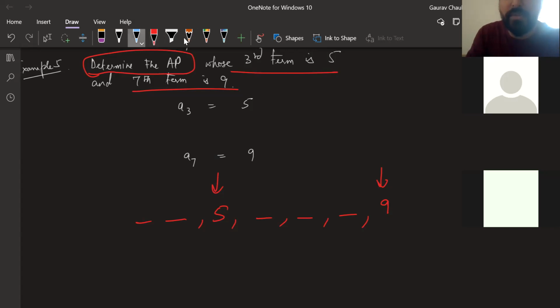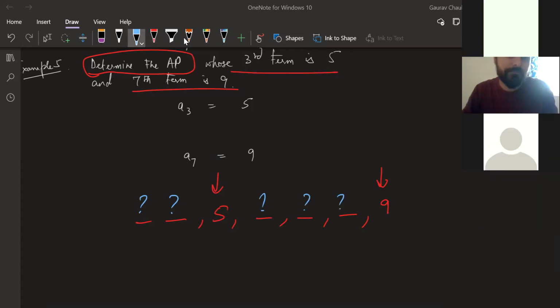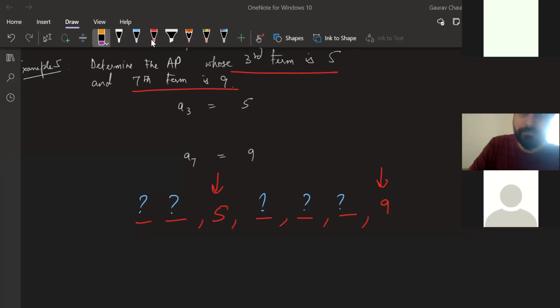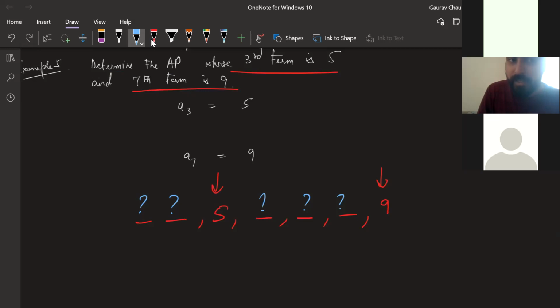Now, how do you find those terms? What do you need to find these terms, guys? What are the pieces of information that you need to find these terms? Come on, Nishchay, you got till there and you still are stuck. Didn't expect that. No problem. Yes, Manisha, tell me, what do you need to find those terms? Sir, we need to know what is A and what is D. Clear, right? You need to know A and you need to know D.